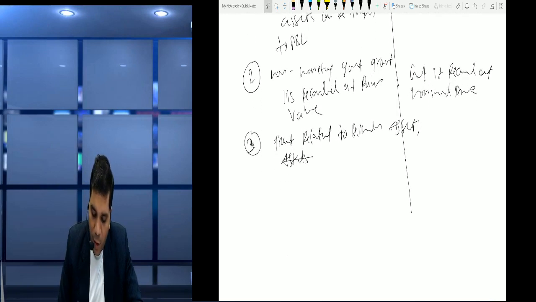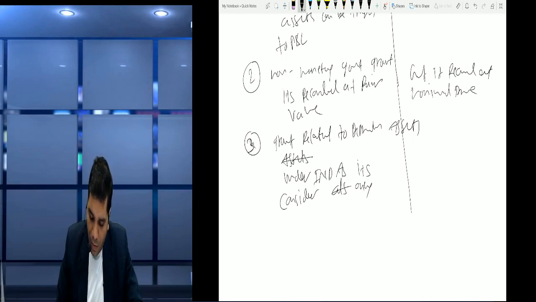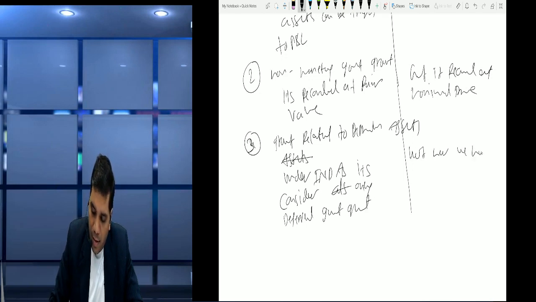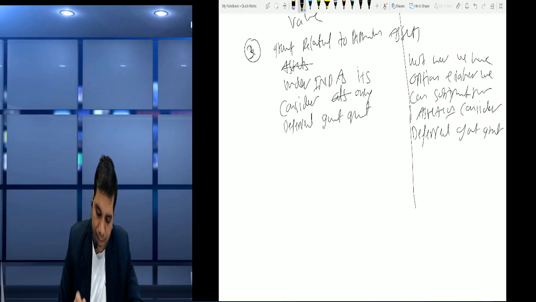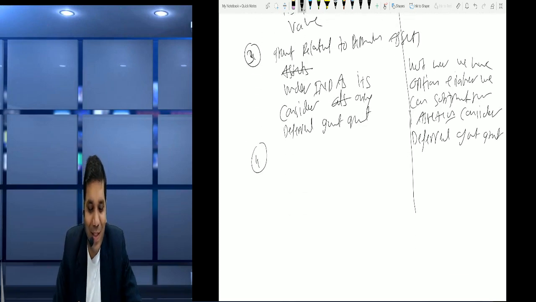So for grant related to depreciable assets, under Ind AS it's considered only deferred government grant, but here we have the option, either we can subtract from assets or consider deferred government grant. Okay, so this is the option we have.